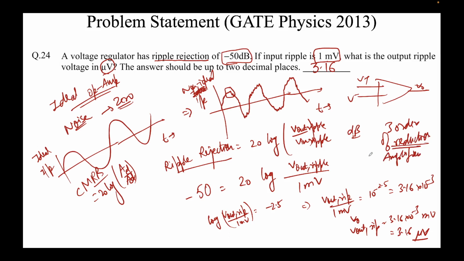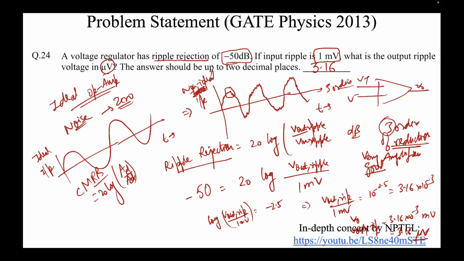Very good amplifier. Why? Because it's suppressing the noise. So even if there is noise coming at the input due to various reasons, like somebody stepping on a wire, walking on it, or some environmental noises, any kind of disturbance is suppressed to a very good extent, by 3 orders. That's a very, very good operational amplifier which is able to reduce the ripple by 3 orders.